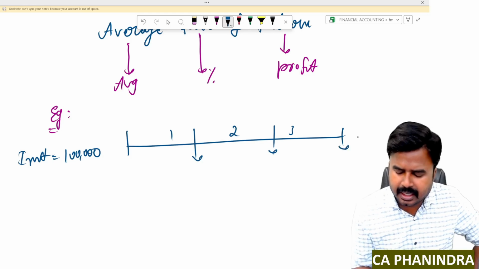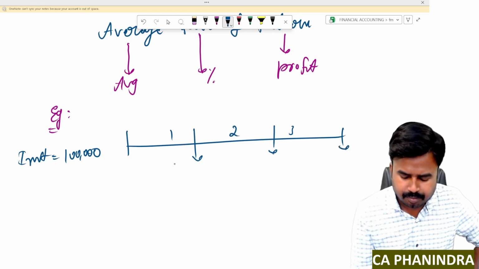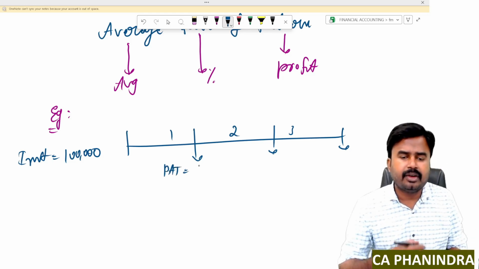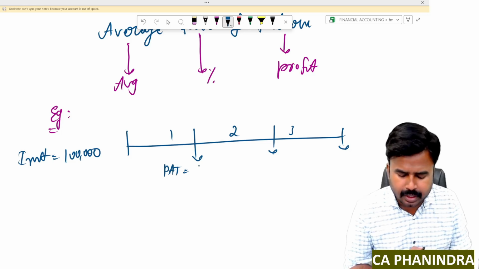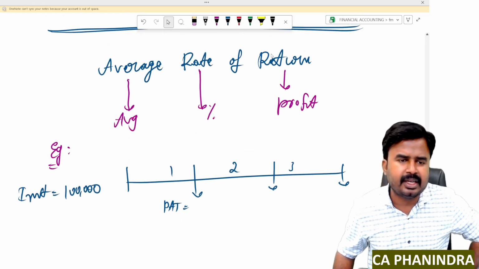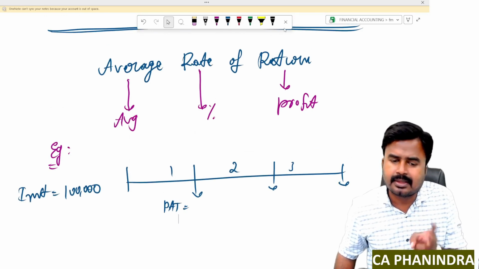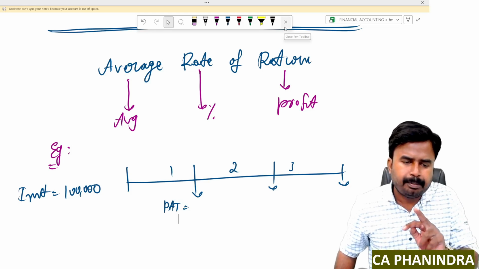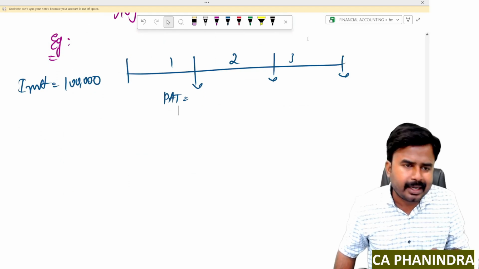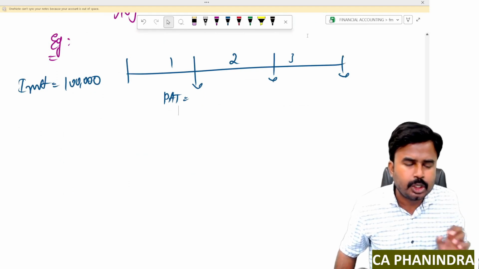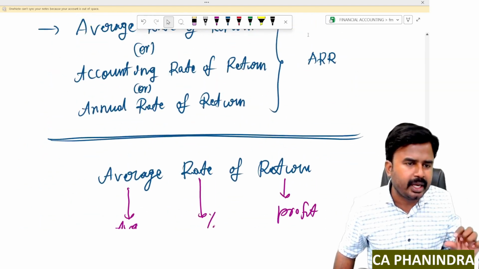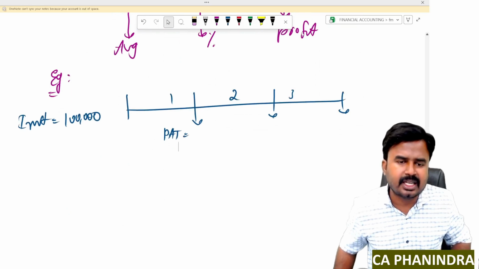By investing 1 lakh, I'm getting a profit after tax. You know, the only term which is representing profit in your income statement is PAT. I told you already. So I said what? Average rate of return. Return means profit. Profit doesn't mean CFAT, because CFAT is the combination of two components, investment plus profit, whereas I need profit only here. So I should take PAT rather than CFAT. Don't consider CFAT for calculating ARR, because I need return only, profit only here. So I must consider PAT only.